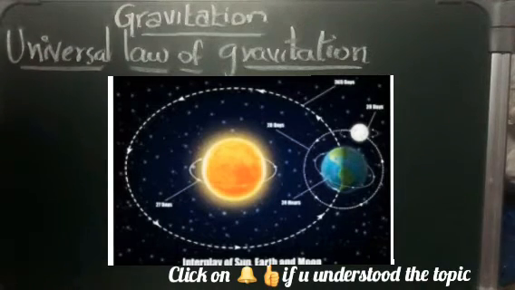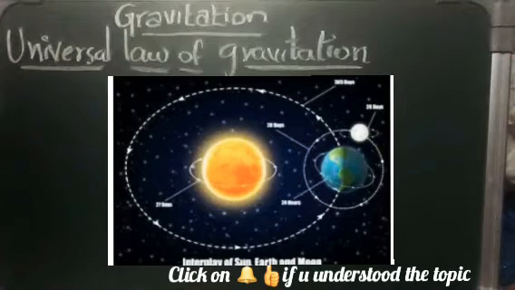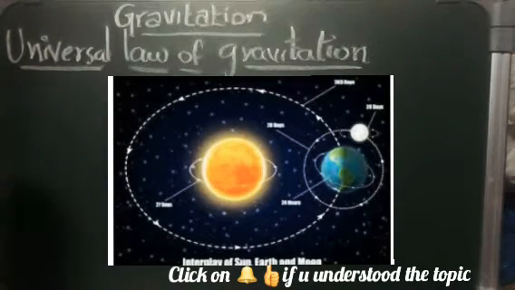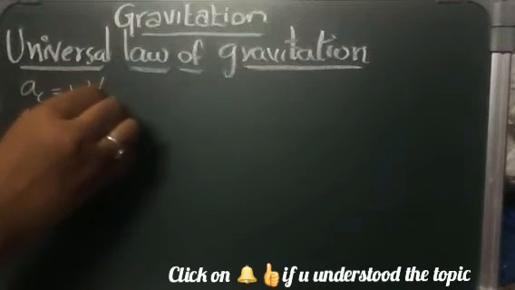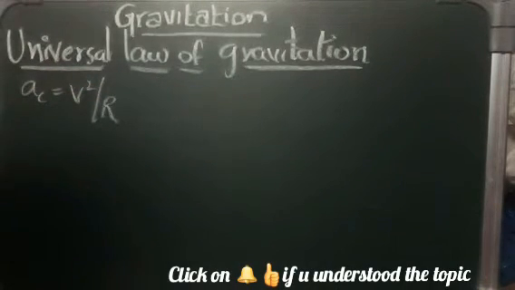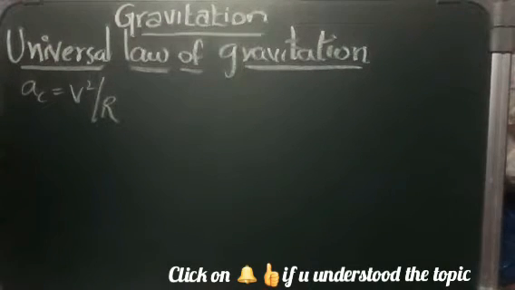We have learned that the acceleration in uniform circular motion is a_c equals v square by r, isn't it?